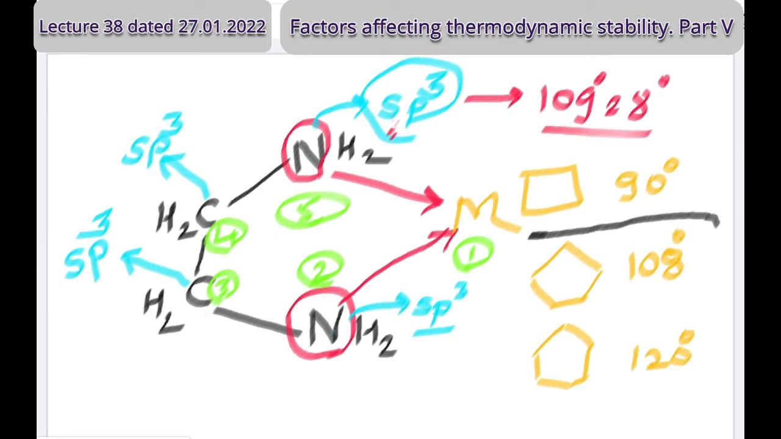Square planar arrangement is not possible, because 5 members are there, no? Which, from the bond angle point of view, is 108 degrees. And this bond angle is possible because of 5 members. Therefore, the statement was that 5-membered rings are more stable if there is no delocalization, no conjugation, no resonance. Friends, is it clear? Yes sir.